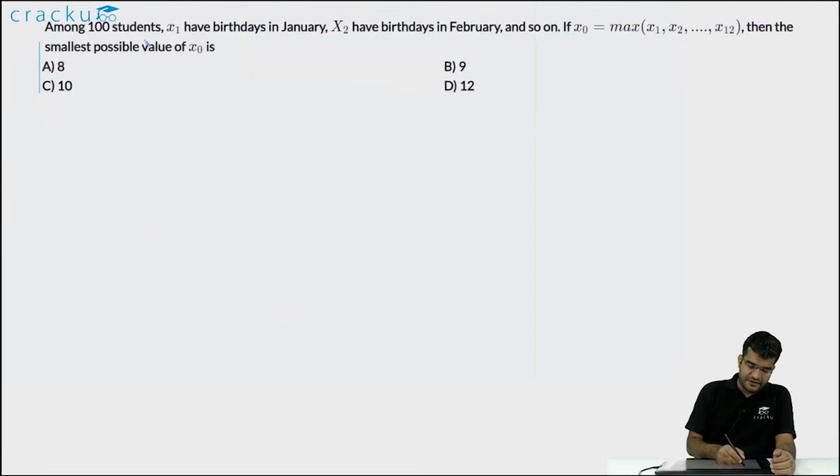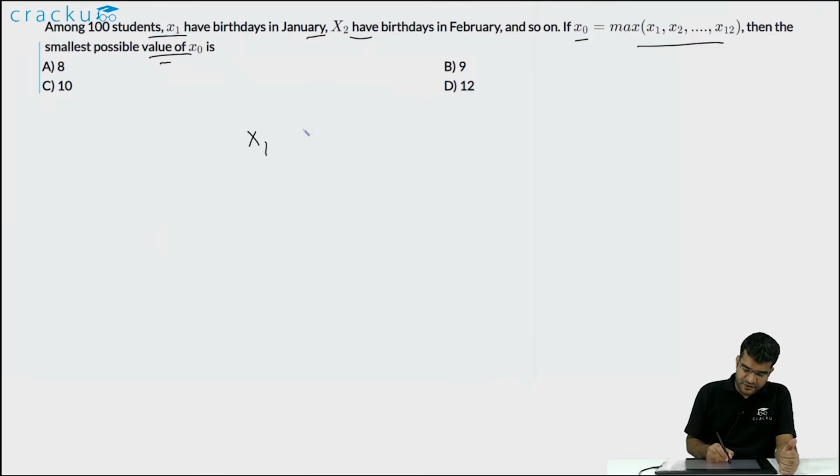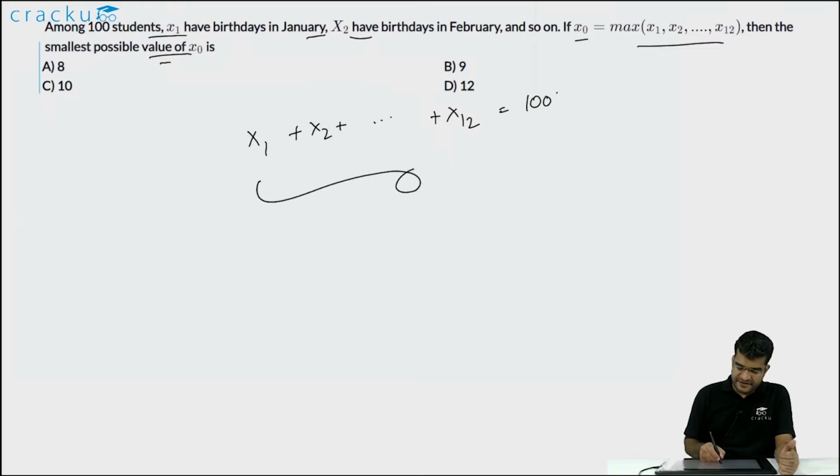In this question we are told that there are 100 students, of which x1 have their birthdays in January, x2 have it in February, and so on. And x0 is the maximum of x1, x2, dot dot dot, till x12. Then the smallest possible value of x0 is what we are supposed to calculate. So we have 12 numbers, x1 plus x2 plus dot dot dot plus x12, which is equal to 100. And out of these 12 numbers, we are supposed to distribute them in such a way that the maximum out of these 12 will be the lowest.